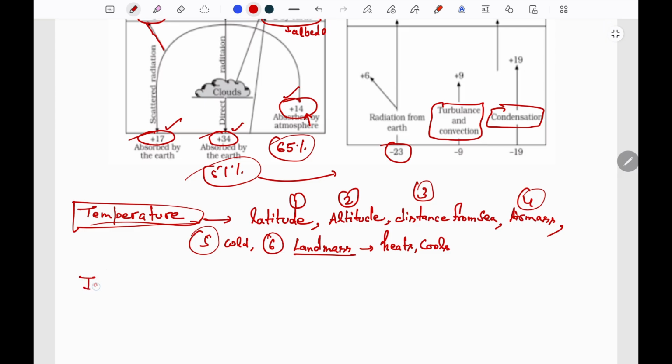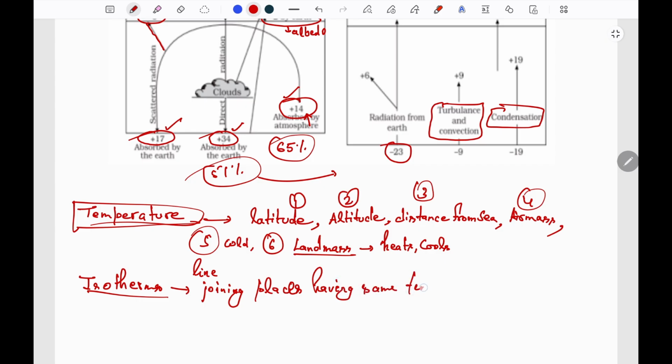Now, what are isotherms? These are the lines joining the places having the same temperature. For example, 20-degree isotherm, 30-degree isotherm, like this.